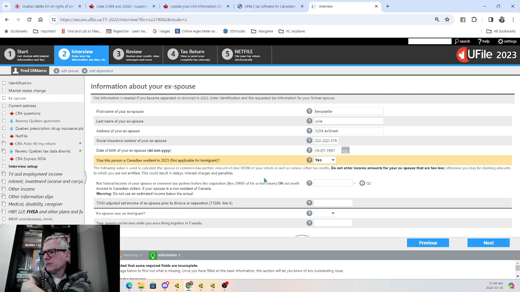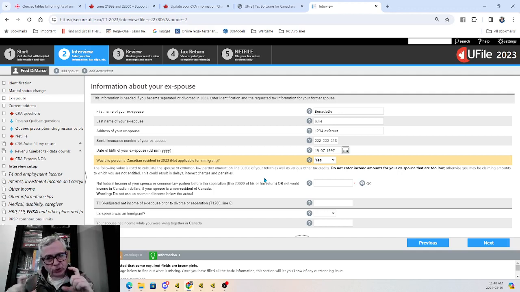So basically what that means is in the year of separation, you have a choice. And the choice is between two amounts, either a deduction for the taxable support payments that was made under a court order or a written agreement.